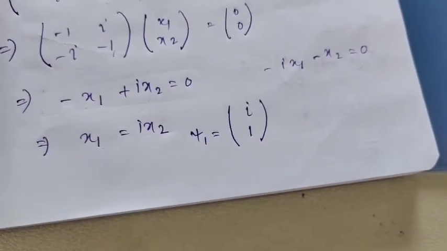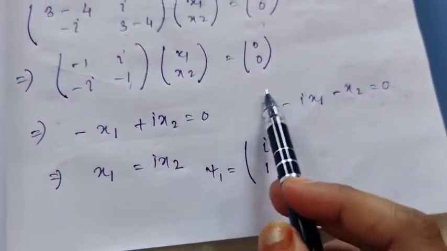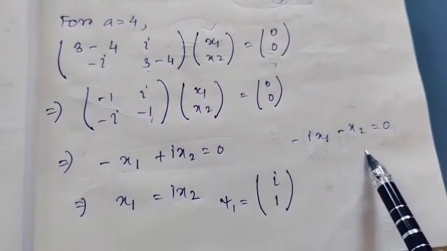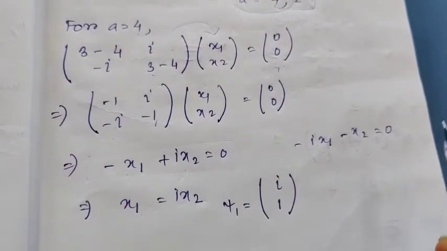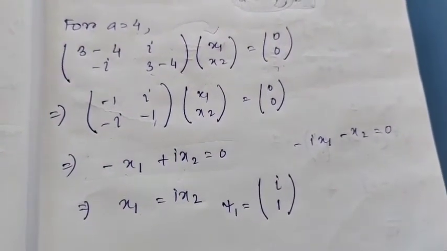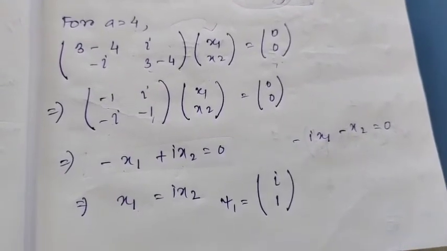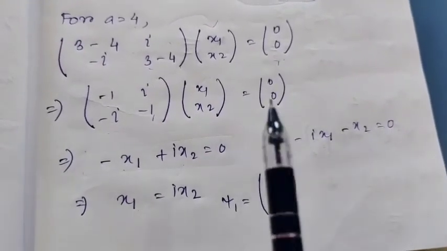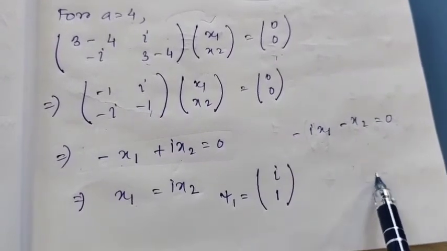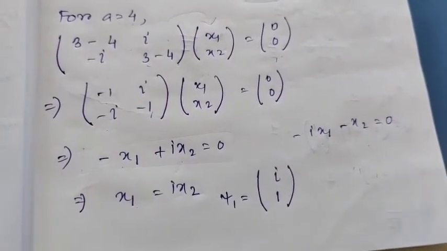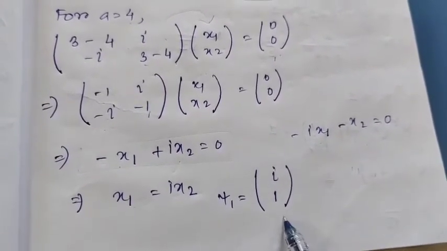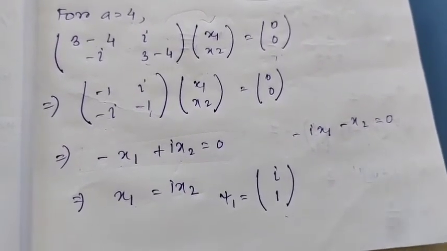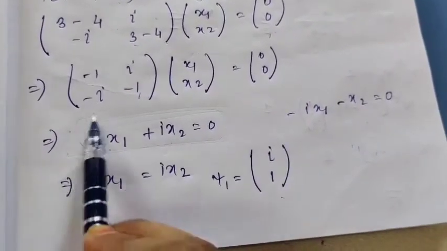There can be a question that for an n cross n matrix, how many equations are needed to find the eigenvector? The answer will be n minus 1 equations. For an n cross n square matrix, how many equations are needed to find the eigenvectors? So n minus 1 equations are needed. See, from one equation you can get the value.